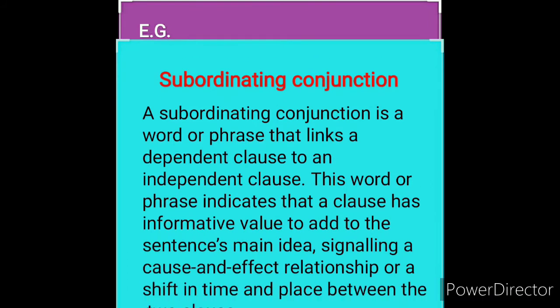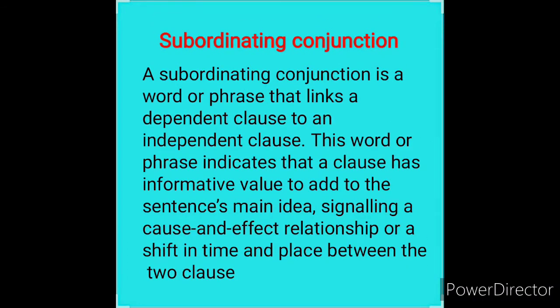A subordinating conjunction is a word or phrase that links a dependent clause to an independent clause. This word or phrase indicates that a clause has informative value to add to the sentence's main idea, signaling a cause and effect relationship or shift in time and place between the two clauses.